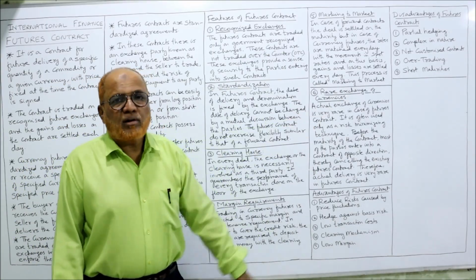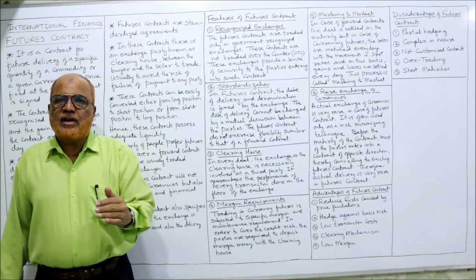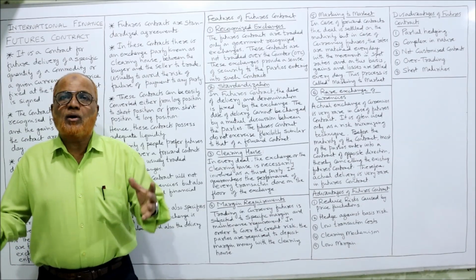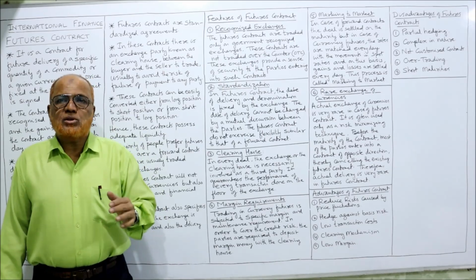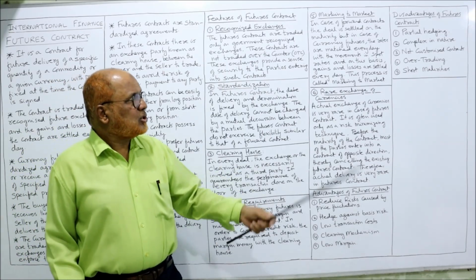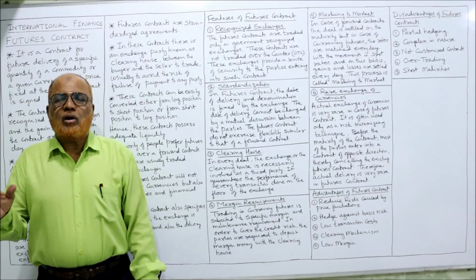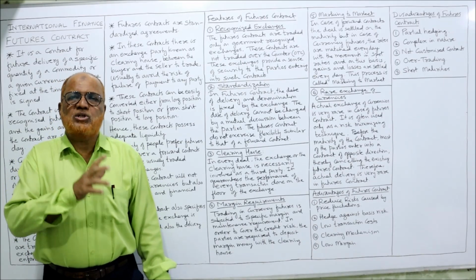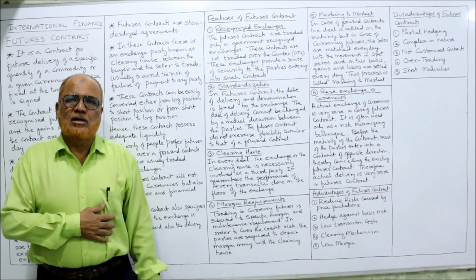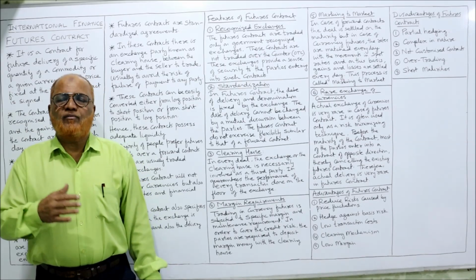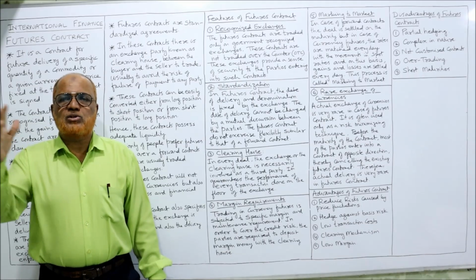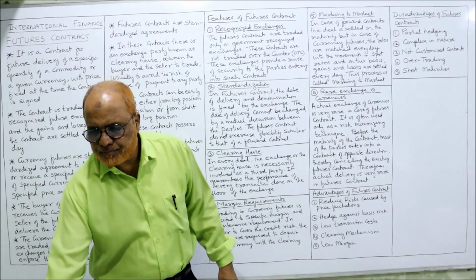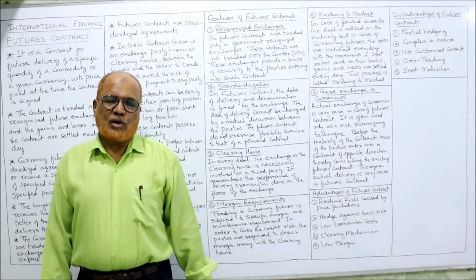Next one is overtrading. When the margin is very low, many traders will overtrade. That is also one of the problems. Last one is short maturities. Normally a futures contract will be entered into only for short maturity, 1 month, 2 months, like that. Normally it will not be entered into for a long period like 6 months, 9 months or 1 year. So these are a few disadvantages of futures contracts.